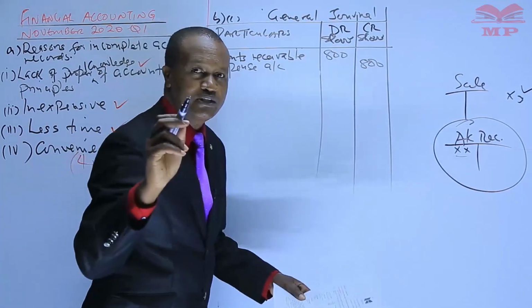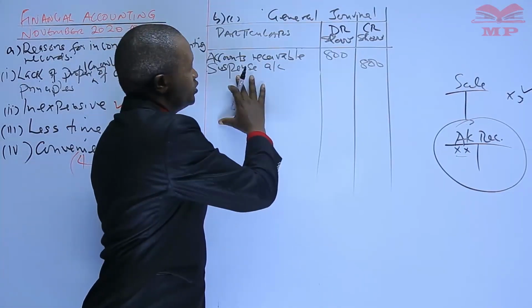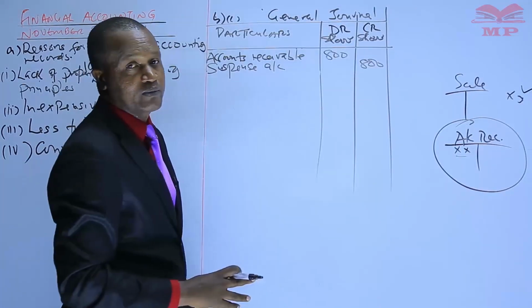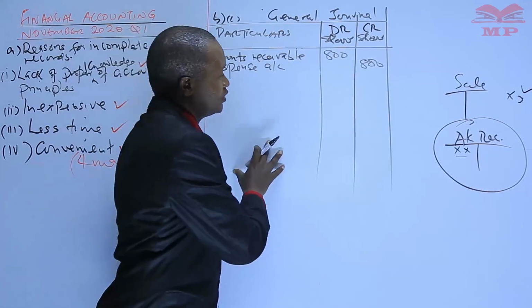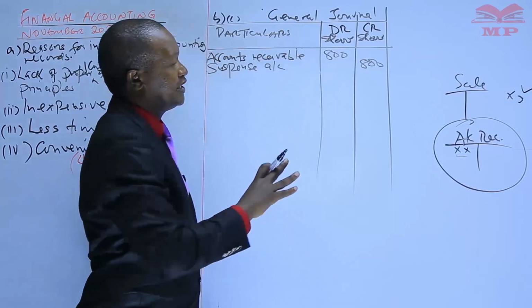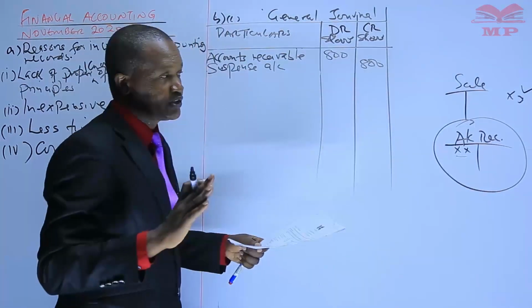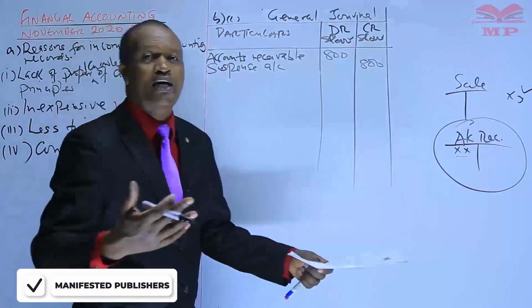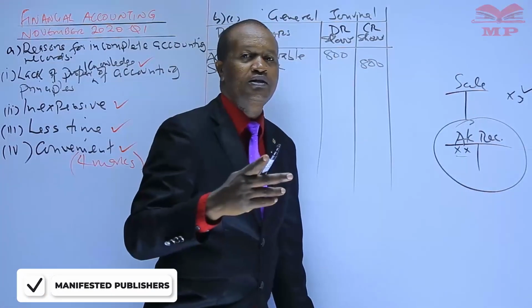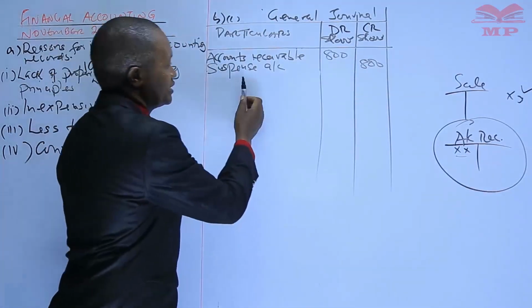I want to repeat an important point. When do you introduce a suspense account? You introduce it in the general journal where an error affects only one account. But where an error affects two accounts, then the correction does not require entries to be made in the suspense account.